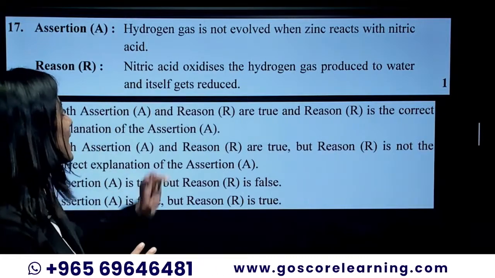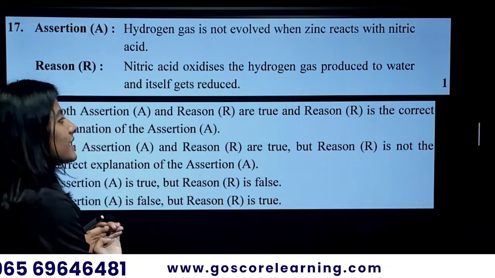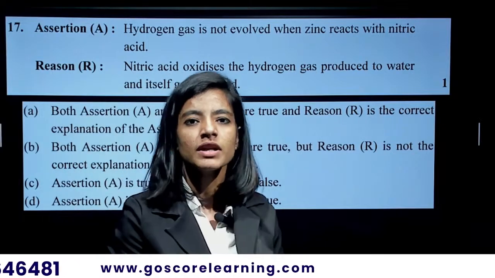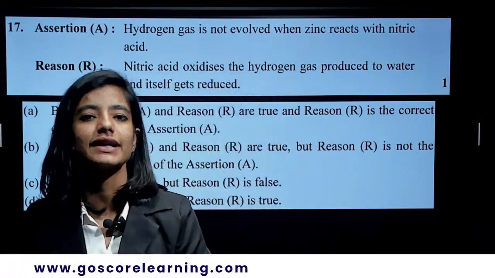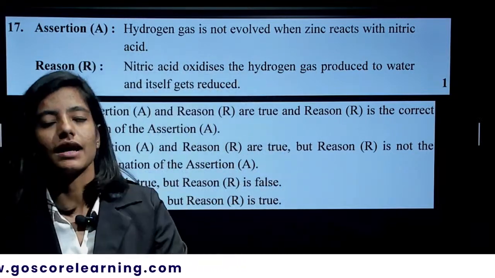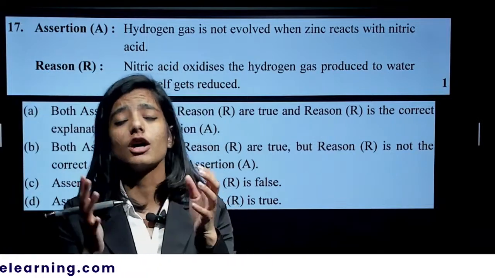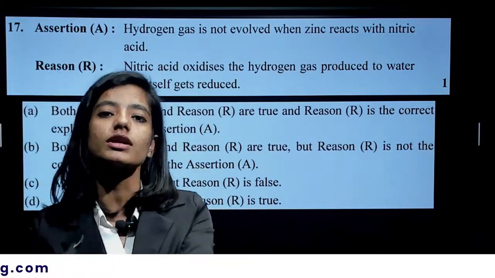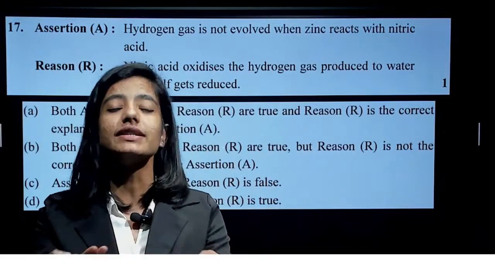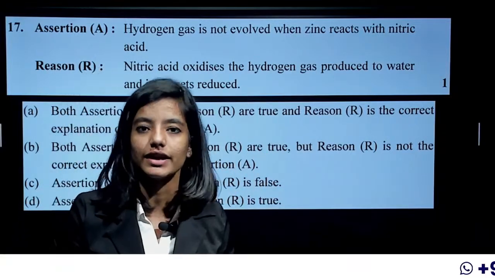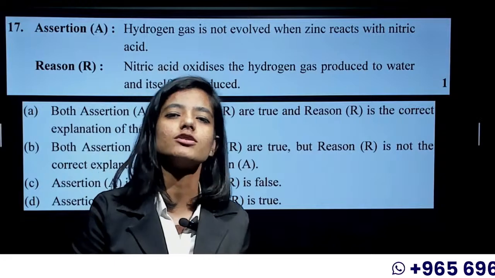Nitric acid oxidizes the hydrogen gas produced to the water. Nitric acid is acting as an oxidizing agent, which oxidizes the hydrogen into water, and which itself undergoes reduction into nitrogen dioxide or nitrogen monoxide.